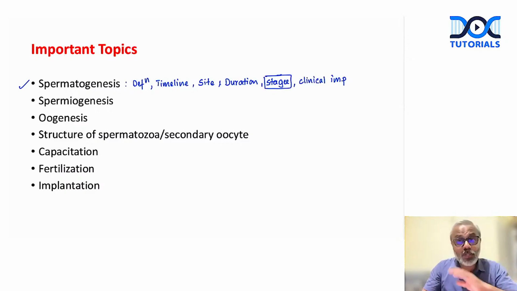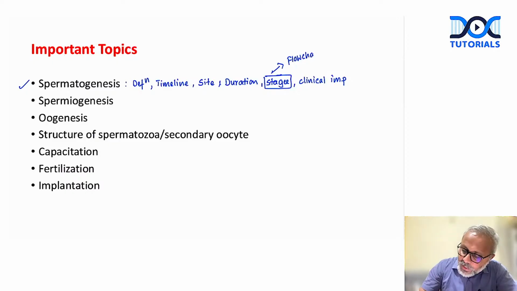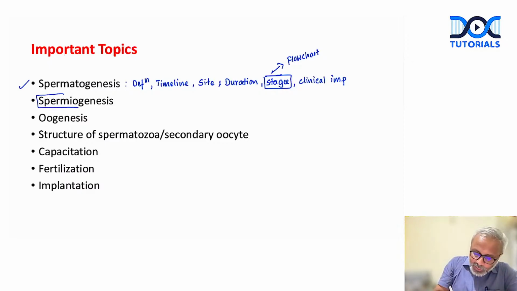This is where most of the marks go. So explain this with the help of a flow chart or even a simple diagram, starting with spermatogonia, ending with the mature sperms.